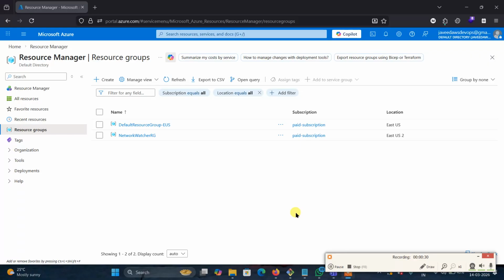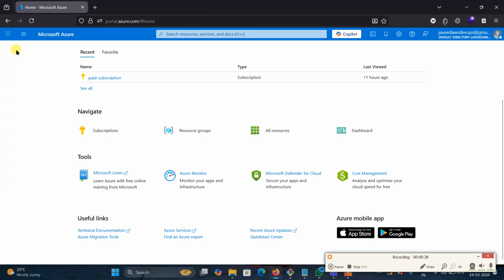One is the classic one, second is the YAML pipeline. First we're going to create a classic pipeline. We'll use the same project we had, and create an Azure pipeline. How will you go to the Azure DevOps?